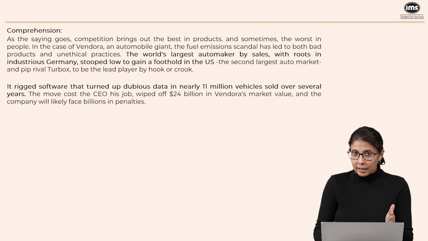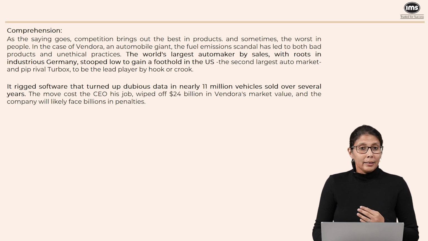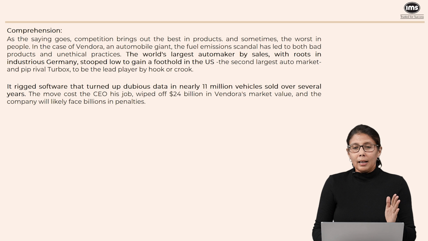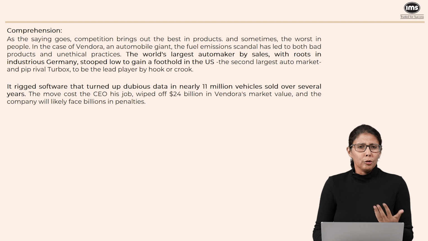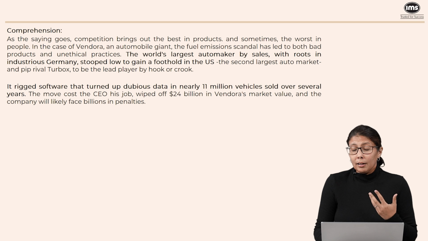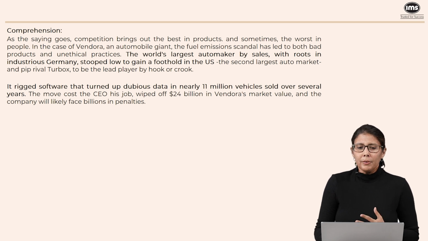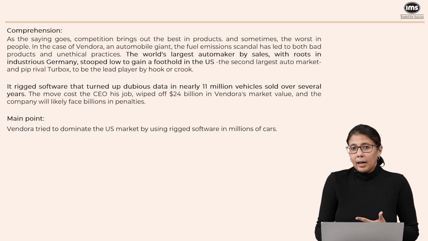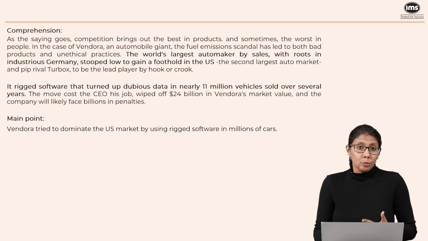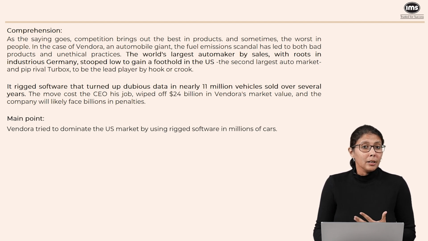What did it do? Look at the second paragraph. It rigged software that turned up dubious data in nearly 11 million vehicles. So, it created software that actually manipulated the data. The move cost the CEO his job, wiped off $24 billion in terms of market value and so on. So, it did cost the company, but the point is that the company had to pay because it had resorted to something very, very unethical. So, the main point we're trying to make is that this company tried to dominate the US market by cheating. And how did it cheat? It rigged software, and this software ultimately was implemented or probably used on millions of cars. So, it was a pretty significant amount of cheating.